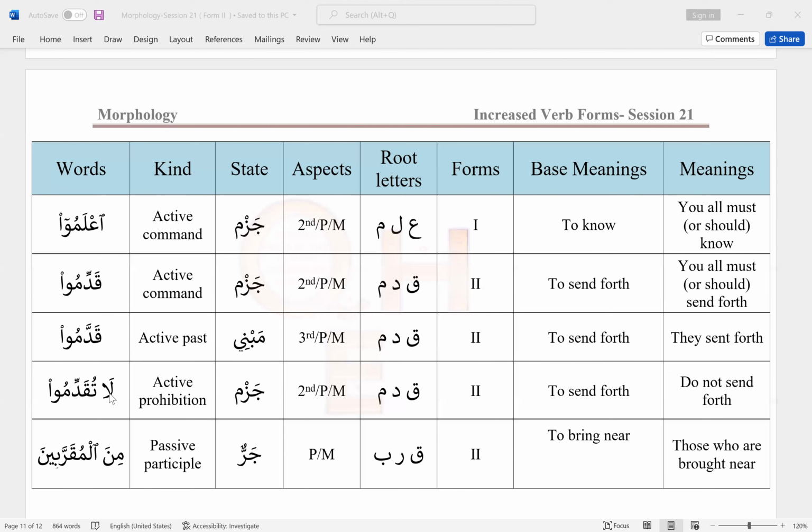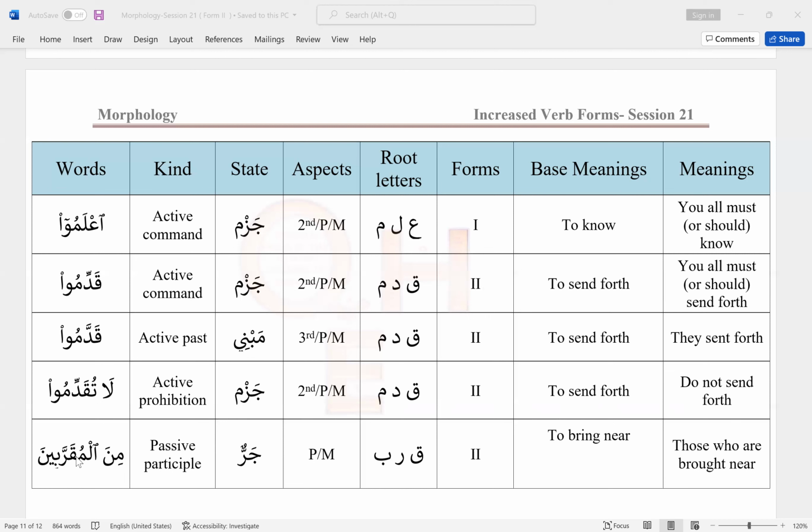So if I see ta at the beginning, and if I bring the una at the end in my mind, that means it's corresponding to second person plural male. Okay, so this is active prohibition. Definitely the state is jazm. Second person plural male are the doers. Qaf, dal, mim, root letters, to send forth. And it means do not send forth because this is prohibition.